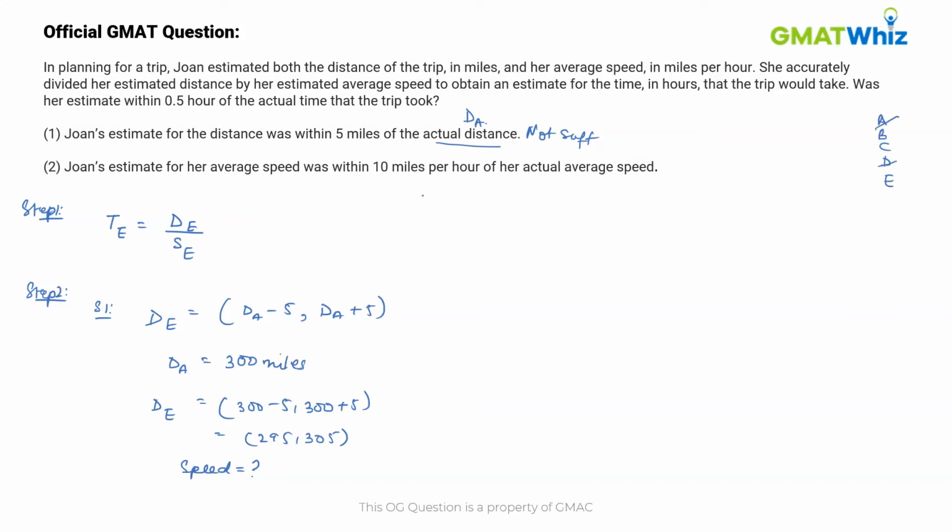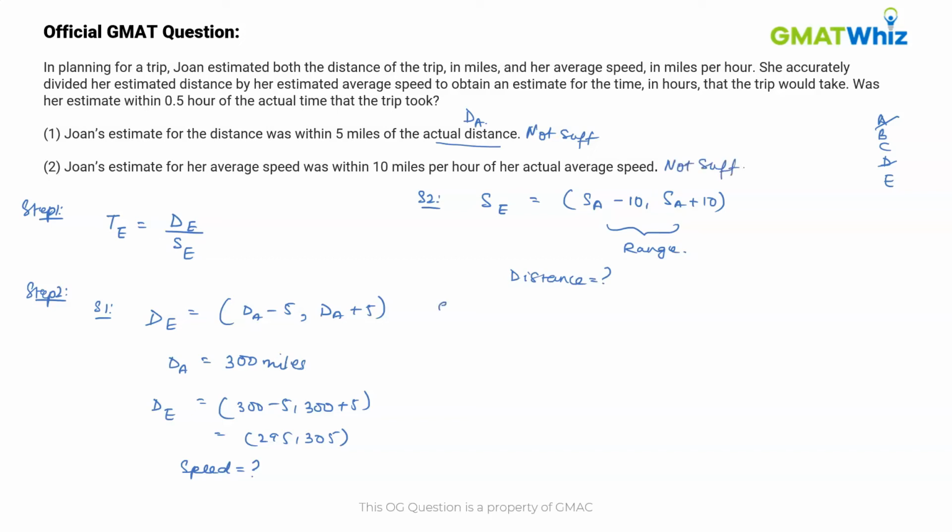Now, moving on to statement 2, it tells us that Joan's estimate for her average speed was within 10 miles per hour of her actual average speed. If we translate this statement to an equation, the speed that Joan estimated will be between the actual speed minus 10 and the actual speed plus 10. So, here also we are given a range for the speed and not the actual value, and we have no information about the distance from statement 2 as well. Hence, statement 2 is also not sufficient,